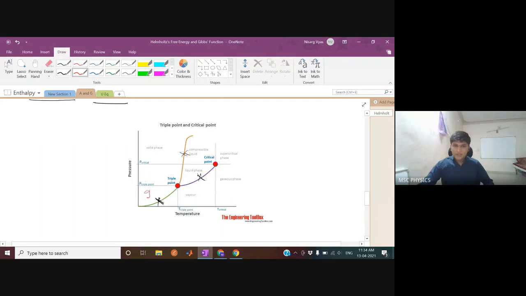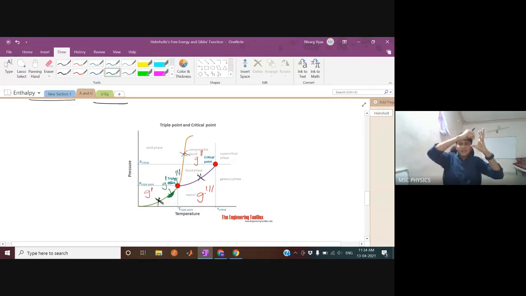In this curve, G prime is the molar Gibbs function in this region where the phase is solid. In this region, the phase is liquid, so molar Gibbs function is G double prime. And in this region, the phase is gaseous, so molar Gibbs function is G triple prime. On this green line, both of these are equal. Why? Because if you sublimate a solid, that means converting directly solid to gas, on the sublimation curve, which is drawn in green, G prime is going to be G triple prime.